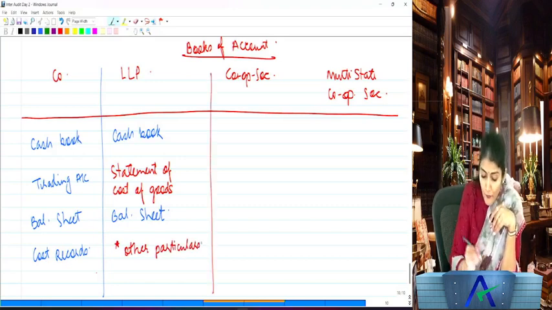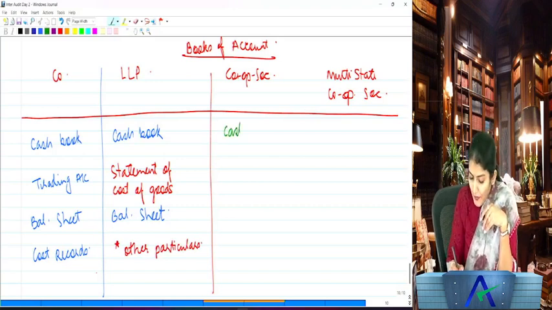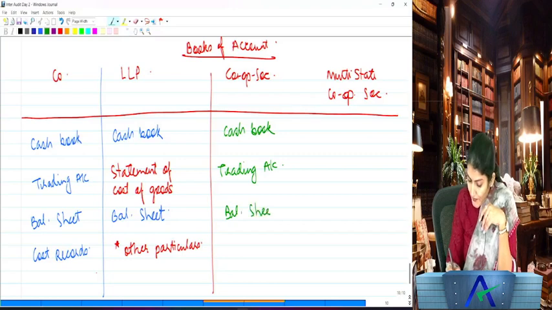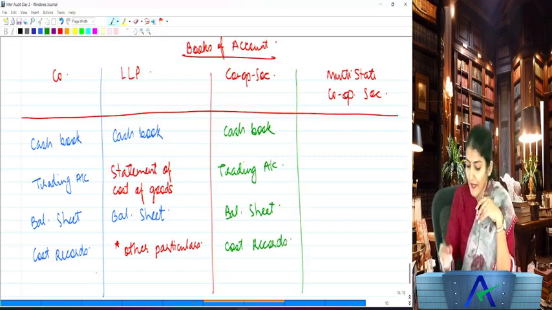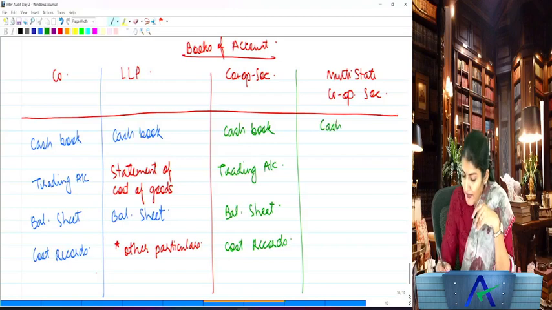Then in case of cooperative society, again they talk about the cash book, then the trading account, then the balance sheet, and then the cost records if they are required as per the bylaws of the cooperative society, right? And again for multi-state cooperative society, you have the cash book, the trading account, then the balance sheet.